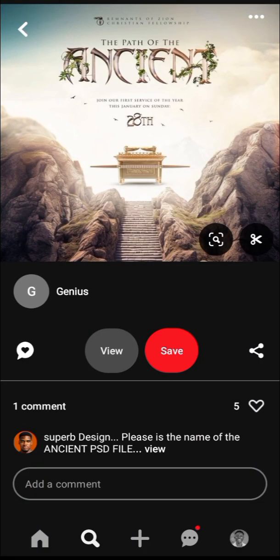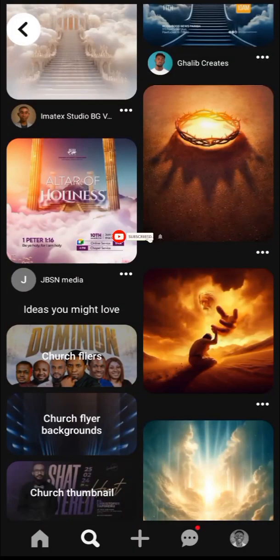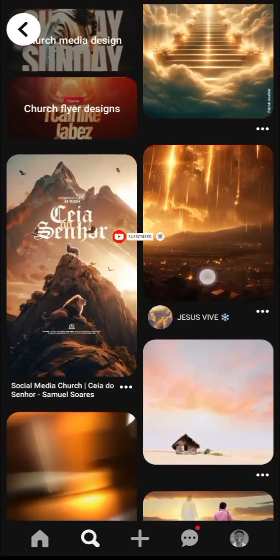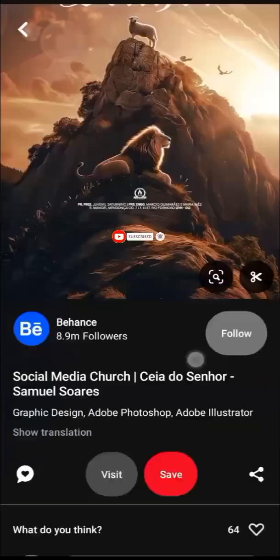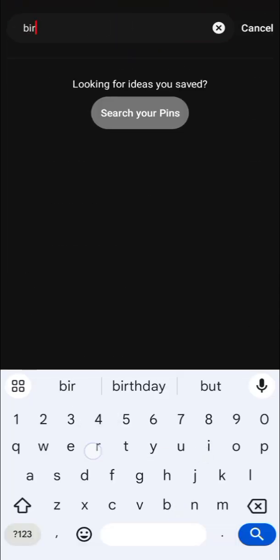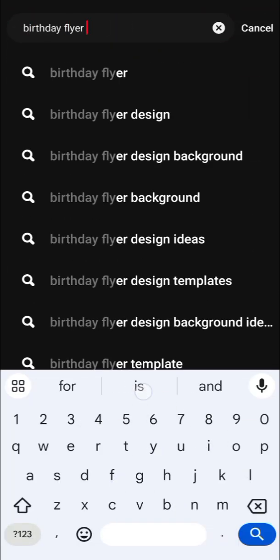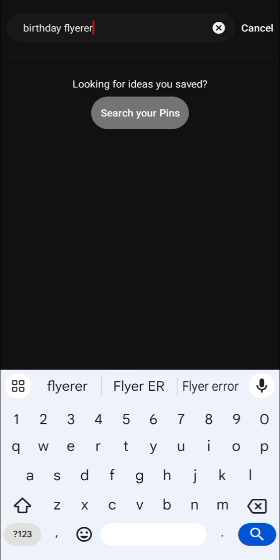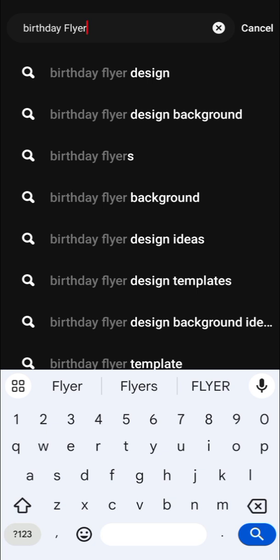So I want to work on a birthday flyer design. What I'll do now is, wow, very nice design. Okay, I want to work on a birthday flyer design. I'll just come here and search birthday flyers or birthday flyer design ideas, stuff like that. Birthday flyer designs, birthday flyer backgrounds, many of them.